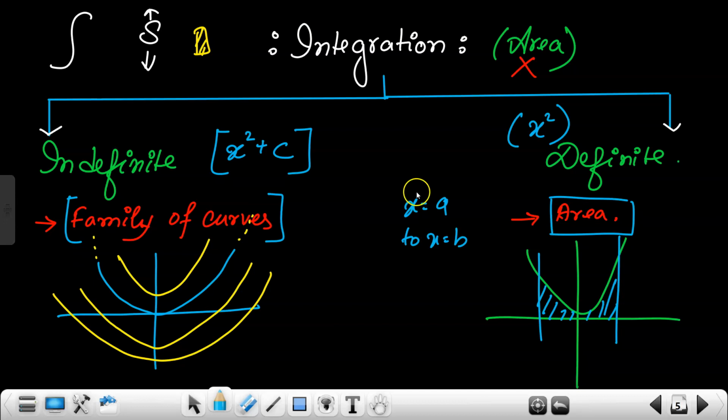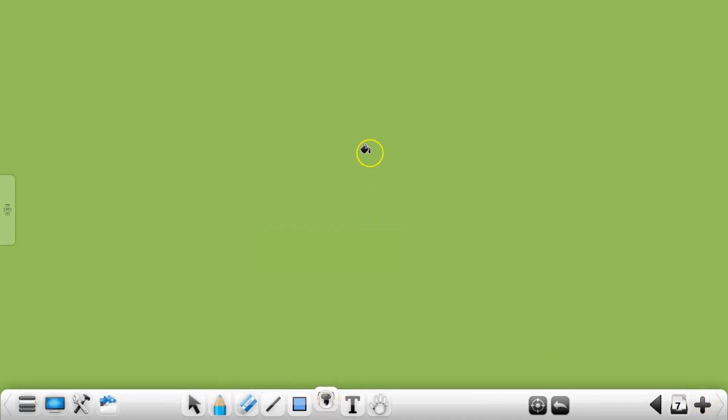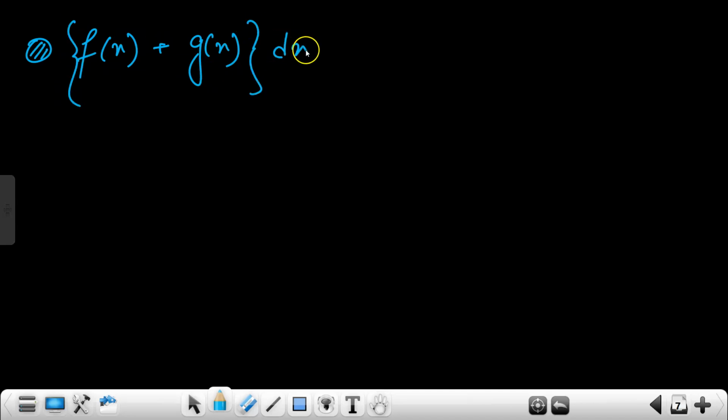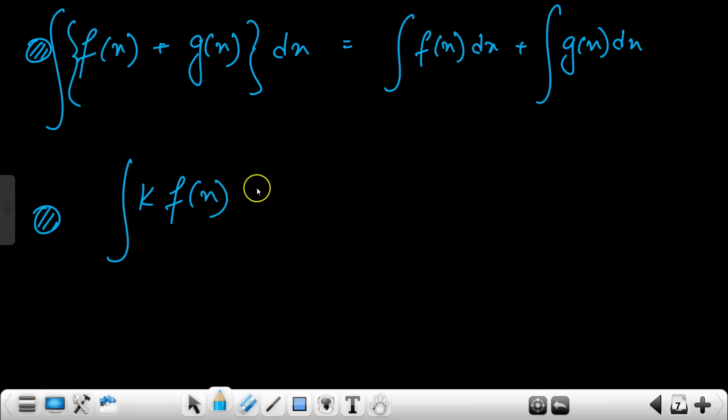Yes or no? Yeah. So see now, there are not many more things in this, not much more to say, like two properties I will say, and using these all will be solved. Suppose you have two functions f of x plus g of x and whole integration dx, you need to find the whole integration. So you can split that, right? It's very easy, you have done this before. Yes or no? This is the first property, and the second property is if there is some constant k times f of x integration dx, then you can take the k outside.